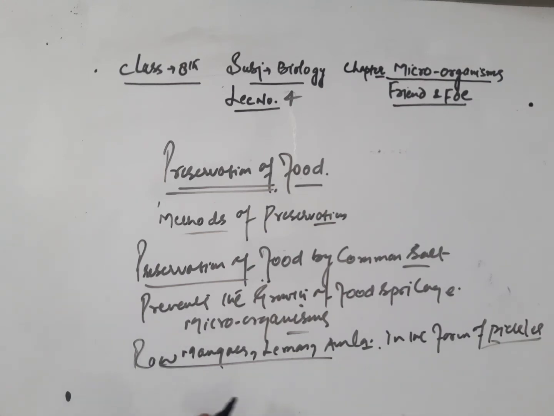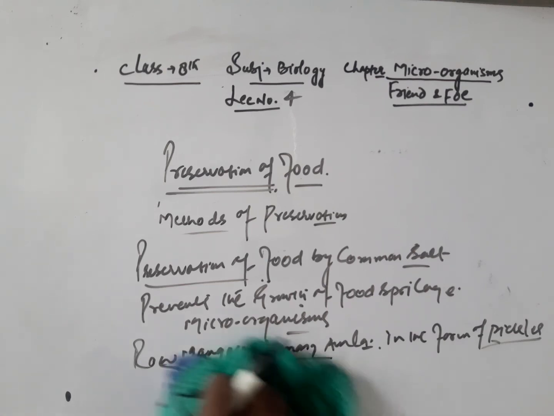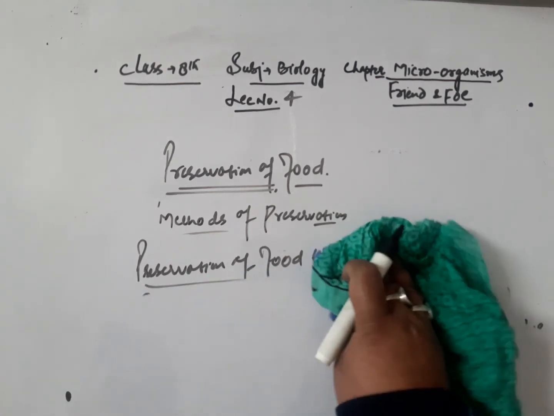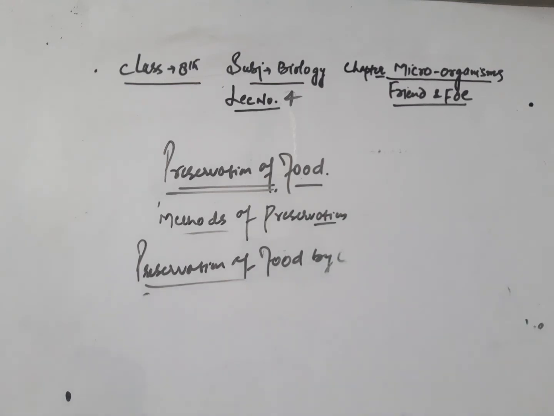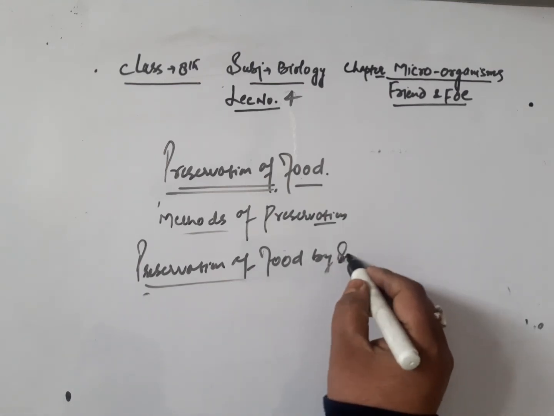In the same way, we can preserve food by sugar also. Preservation of food by sugar.